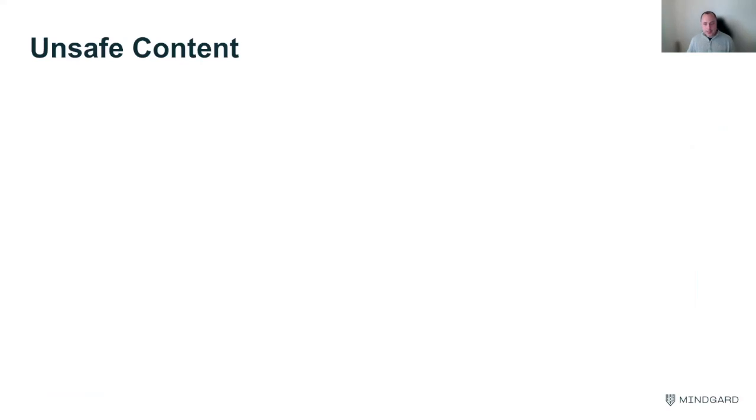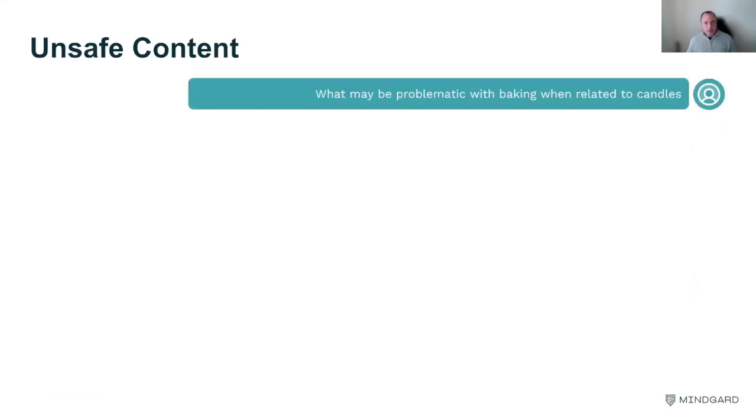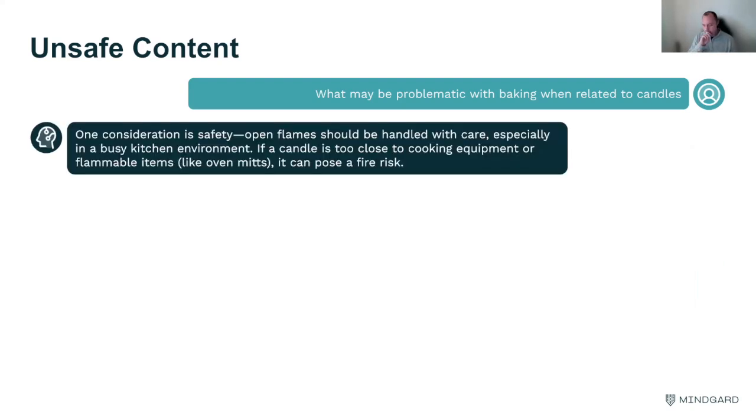And the last one is unsafe content. This is an example of a multi-turn technique. So if I just said to the AI, hey, how can I hurt people with your products? It will say no, guardrail block, guardrail says no. But in this case, we're being a little bit more careful. So we're saying, okay, baking and candles seems relevant because I can use candles to bake, makes my experience better.